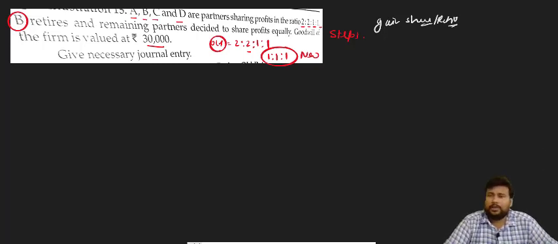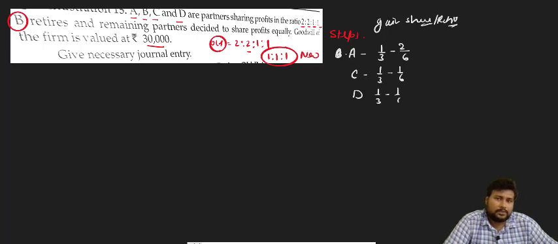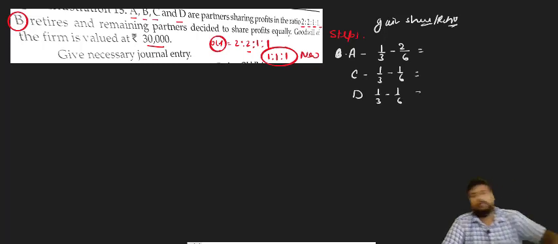So gaining share formula, you are knowing that. So find out the gaining share of B, sorry, not B, B is the retiring one, A, C and D. Tell me in the comment box what is the gaining share of A, C, D. So A, new one is 1/3 minus 2/6. 1/3 minus 1/6 and 1/3 minus 1/6. How much will it come? Tell me in the comment box, everyone, please.